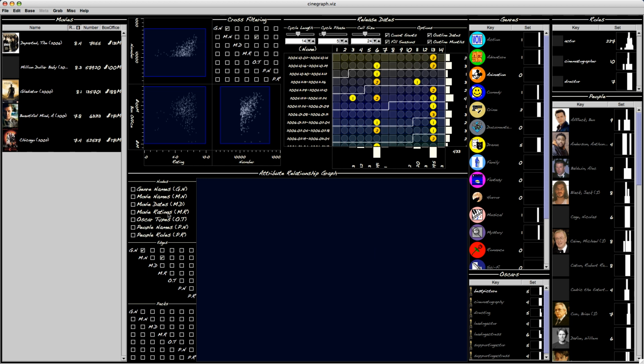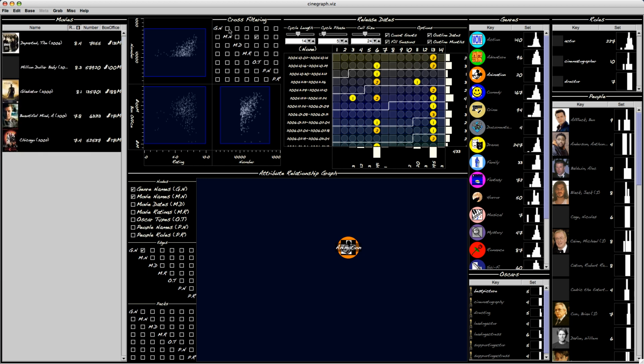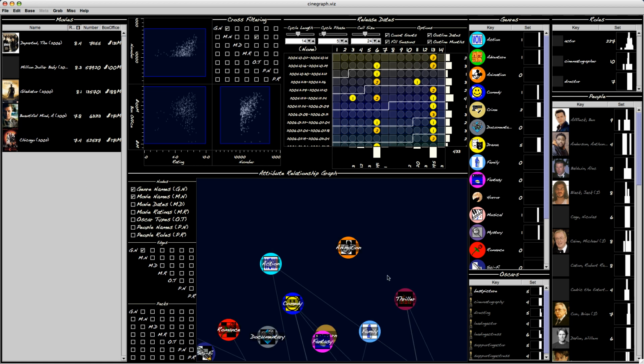So I might be interested in these movies that I've picked. I've got animation genre selected. These movies, none of which are animation movies, and so of course it's not going to show anything at all. So what I might do is go back here and unfilter some of these things. I'm going to keep those filtered, but what I'm going to do is select all genres.